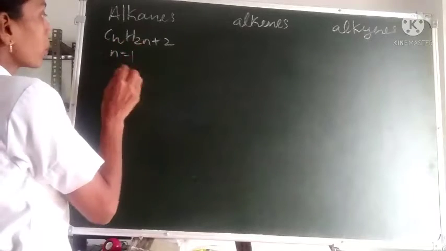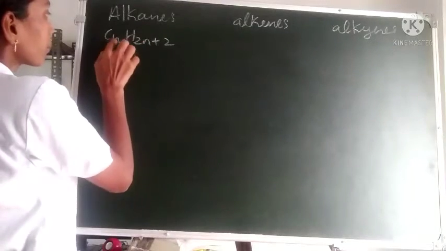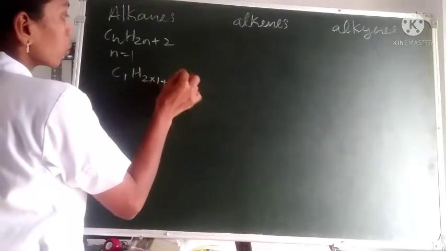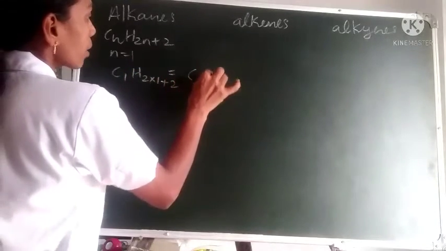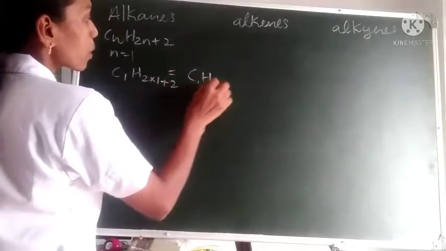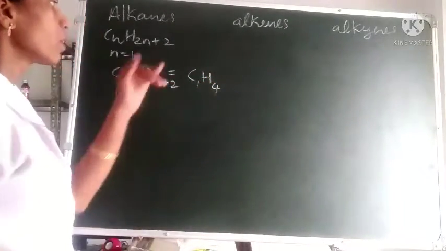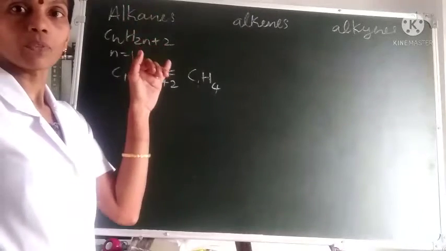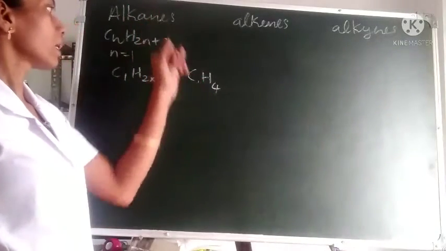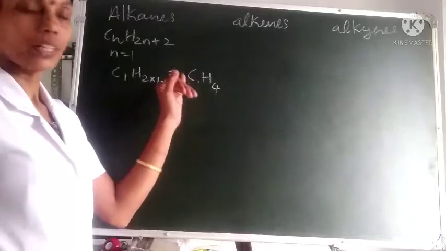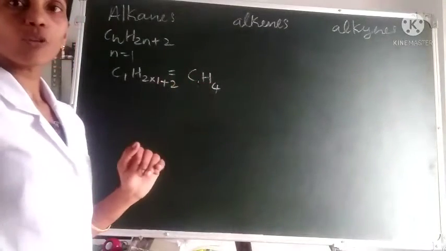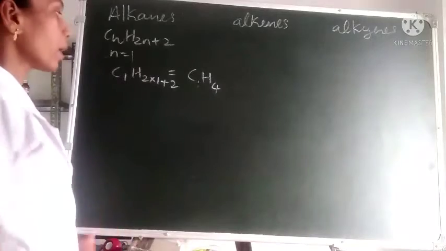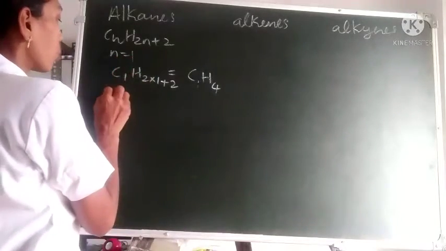So what will be the formula of this compound we are getting? C1H(2 into 1 plus 2), that is C1H(2 plus 2), which is CH4. So this is the first member of the alkane group. The first member of the alkane series is CH4. It contains 1 carbon and 4 hydrogen. Is it clear?